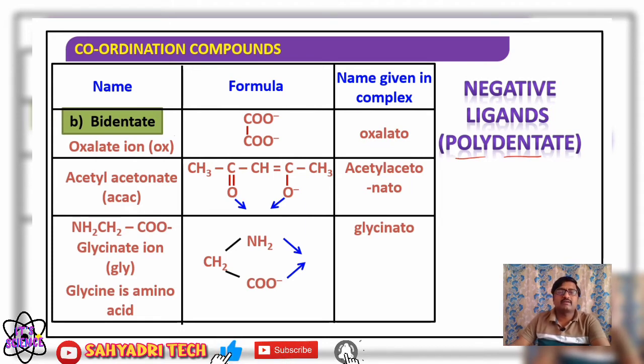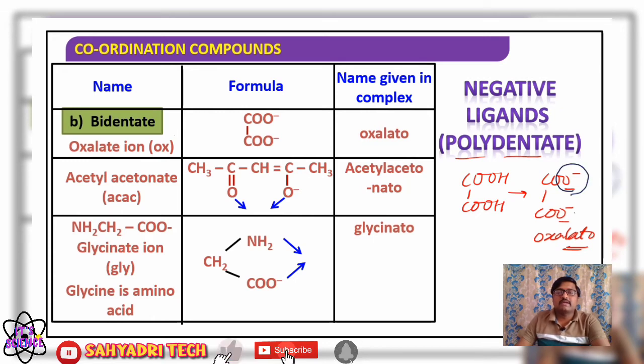Oxalate ion, from oxalic acid, COOH. So in oxalic acid, there will be two ligating groups, COO minus. Here, how is it named? Oxalato. What are the ligating groups here? The terminal O minus oxide ions are going to make a coordinate bond with the central metal ion or atom, therefore I can say there are two ligating groups, so it is a bidentate ligand.